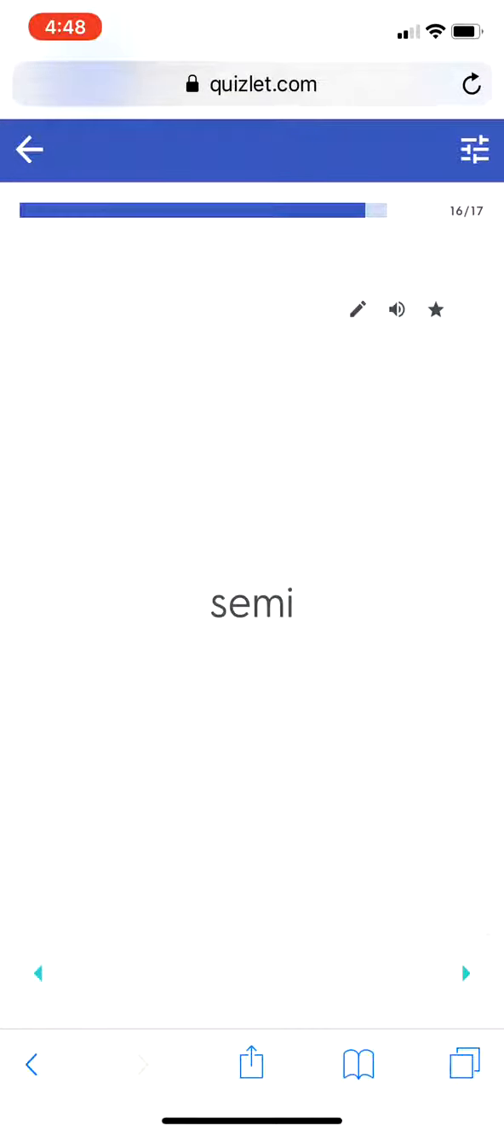Semi is our next prefix. When you see semi at the beginning of the word, a lot of times it will mean half. And maybe some of you are thinking of an example right now in your head. So here's my example, semicircle. A semicircle is a half circle. It is an example of the prefix semi.